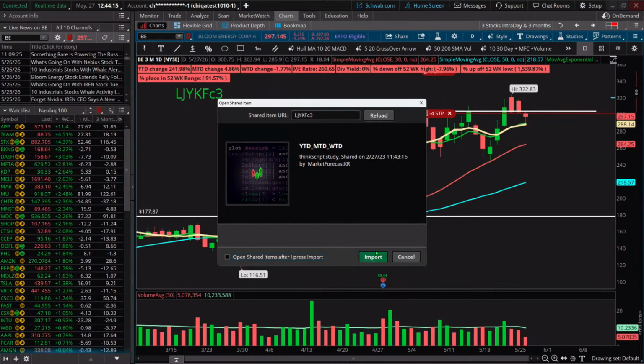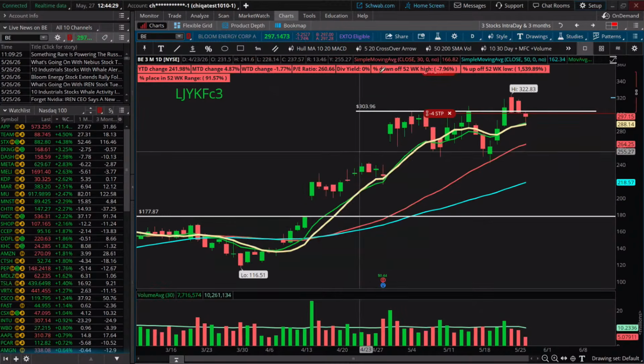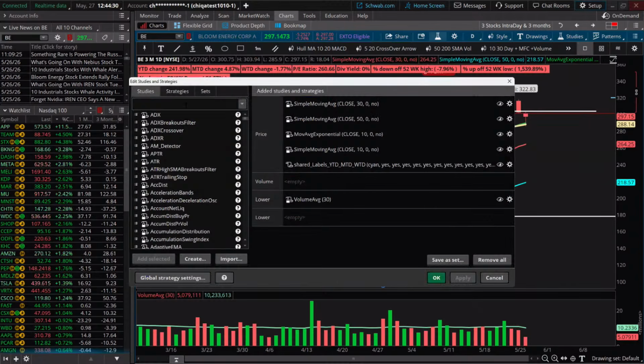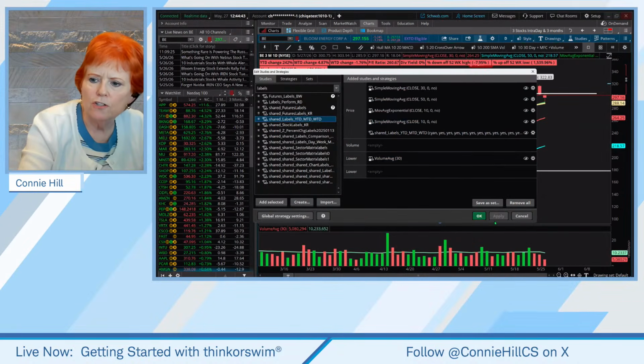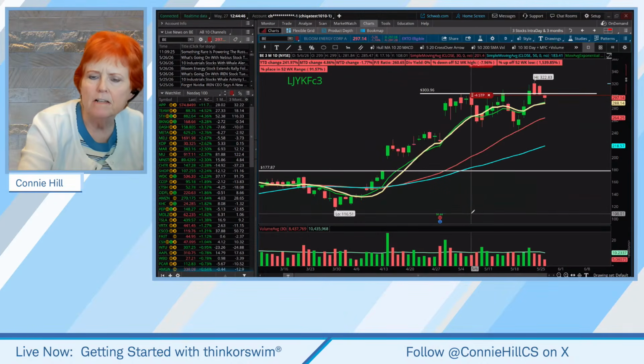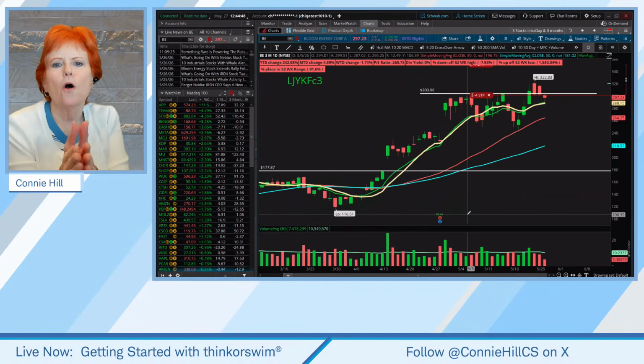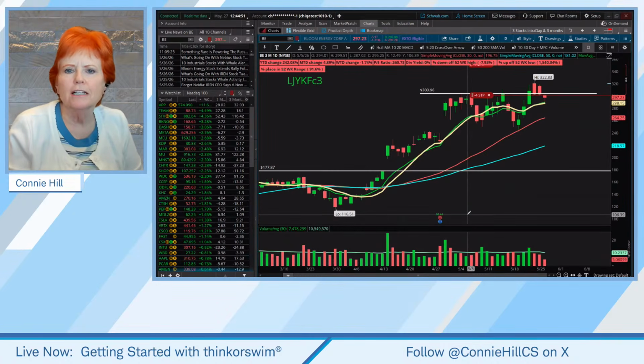It's just not going to appear there because you opened a shared item. I'm not going to bring this in again because I don't want it to junk up and have duplicates of a study, so I'm going to hit cancel. But then you would do what I did. You would go to your studies, come over here, and like I said, I called mine labels. I know which label it is because I have some different ones. Then you've got to double click on it to bring it over here so you can see it on the chart.